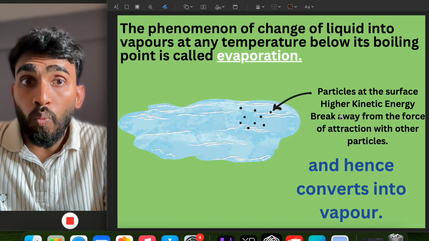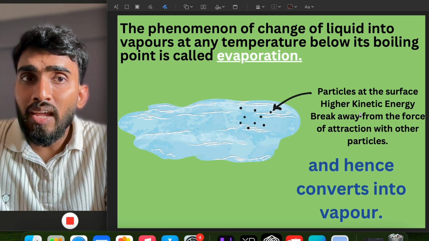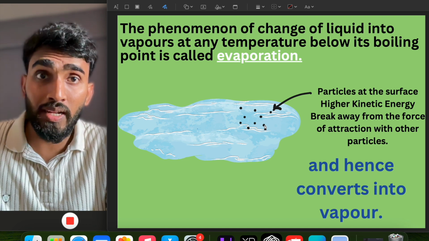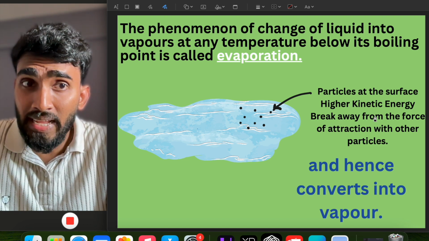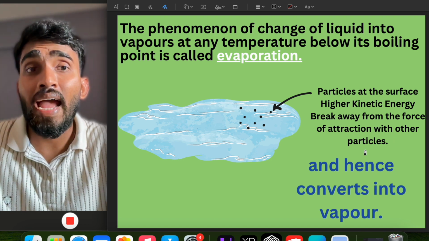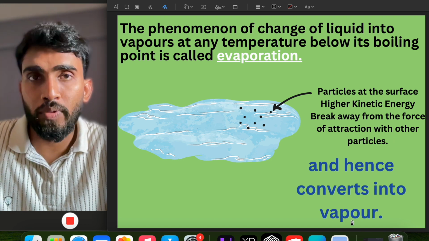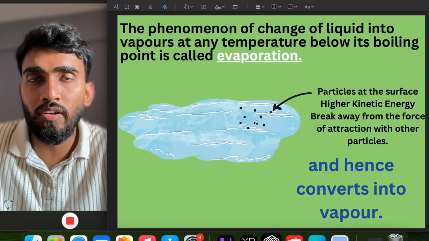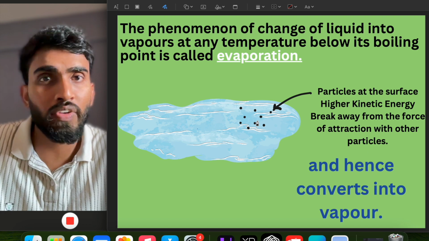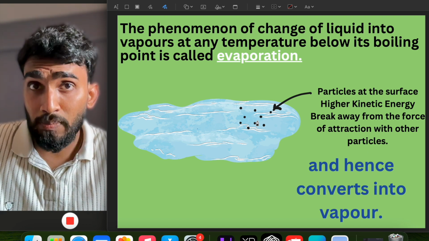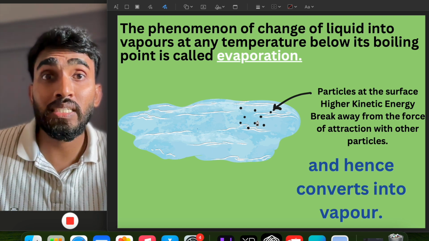Okay, so what will happen due to this high amount of kinetic energy possessed by the particles at the surface of water? They break away from the force of attraction with other particles and hence convert into vapor. Now, from where do these particles at the surface get energy? Here we are not boiling the water, so from where do these particles get energy? These particles get energy from the surrounding.